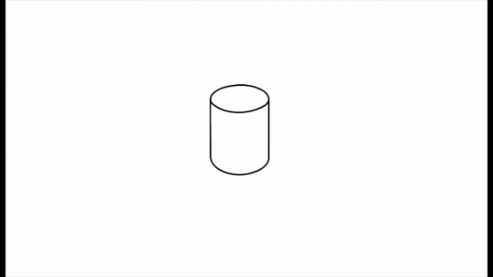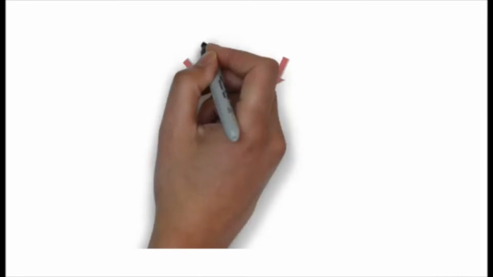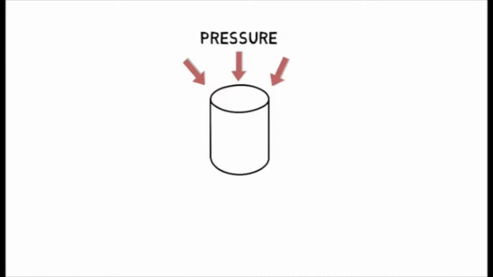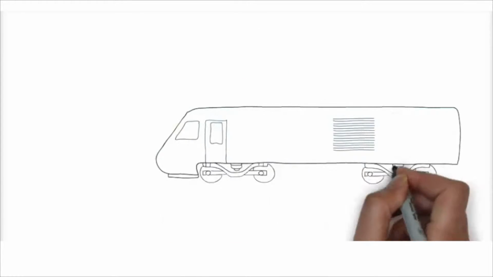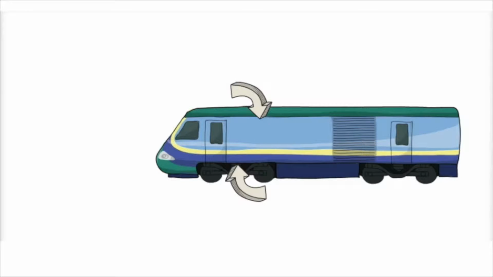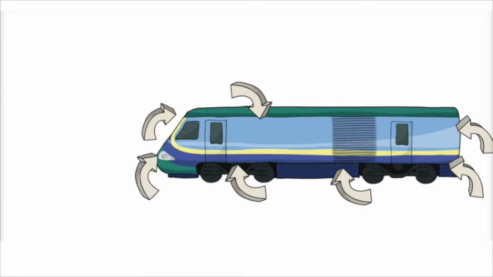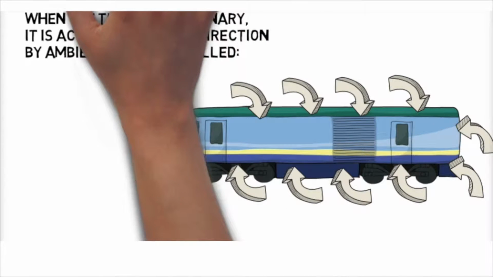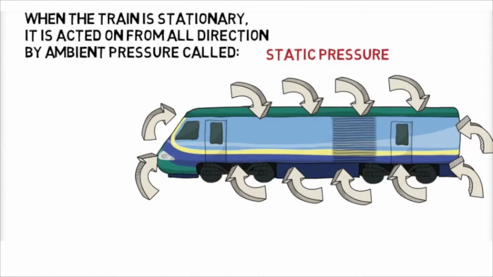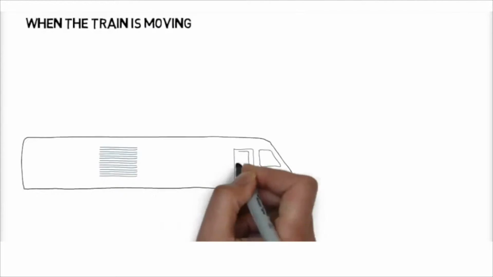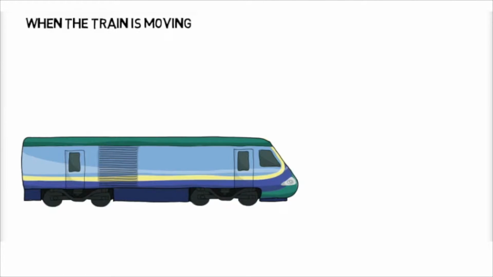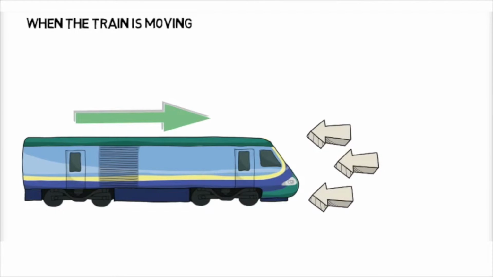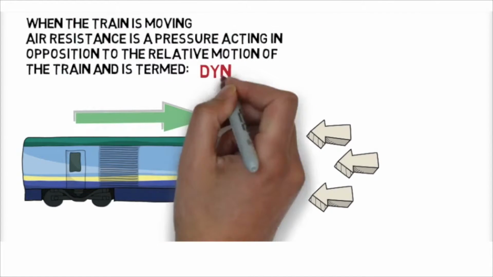The standard, or ambient pressure on an object, is the pressure of the surrounding medium, such as a gas or liquid, which comes in contact with the object. If an object is not moving, the measured pressure is the same in all directions. For example, when the train is stationary, it is acted on from all directions by ambient pressure, called static pressure. But if it is moving, the measured pressure depends on the direction of motion. When the train is moving, air resistance is a pressure acting in opposition to the relative motion of the train and is termed dynamic pressure.